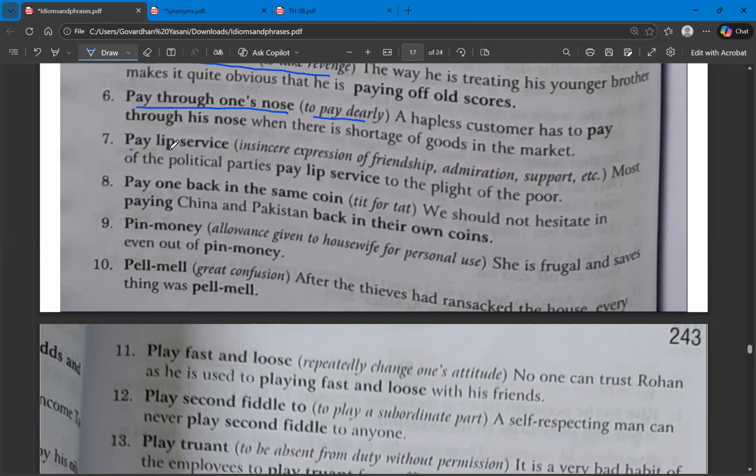The next one, pay lip service. Pay lip service means being insincere in a relationship or friendship. You're just saying that you will support, but not sincerely. You say you will be supporting the person, but in reality, it's not going to happen. That is the meaning of pay lip service.